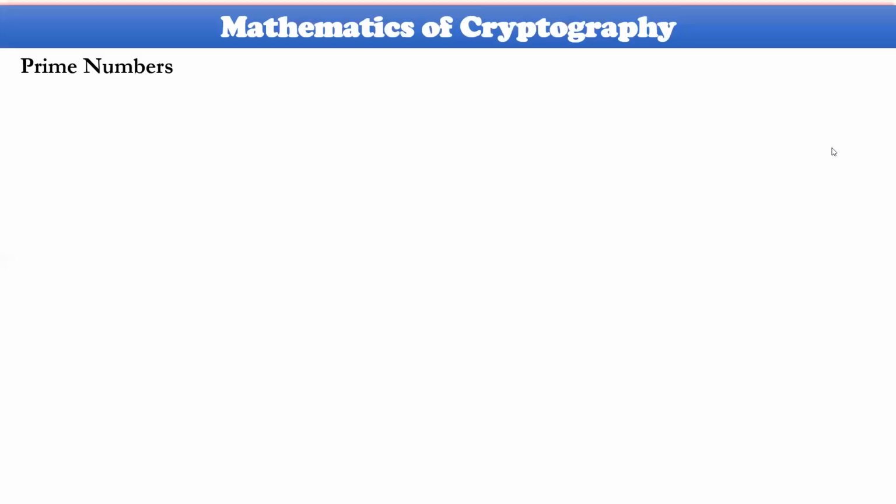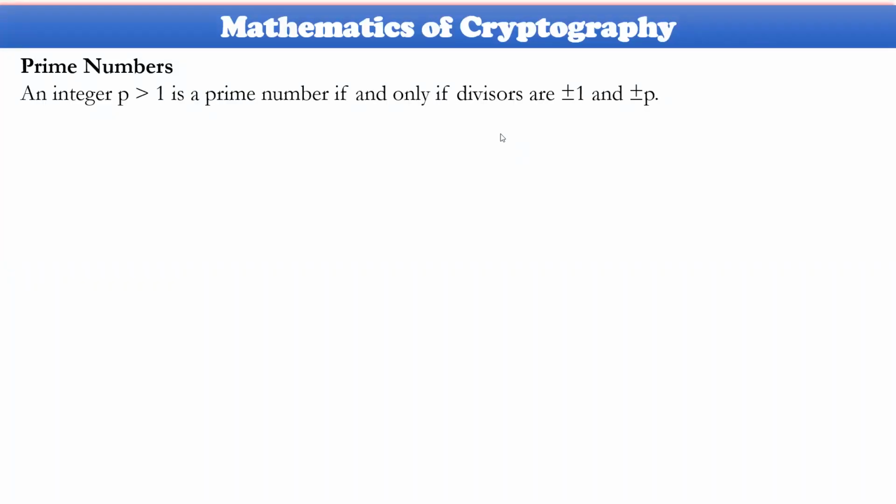So, prime numbers. We are very well versed in prime numbers from our first year onwards. An integer which is greater than one is a prime number if and only if its divisors are plus or minus 1 and plus or minus p. So the divisors are 1 and itself, either negative or positive. If it is a negative number, the divisors might be negative. If it is a positive number, the divisors are positive. That is the meaning here.